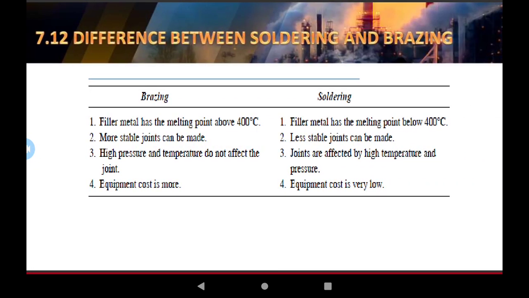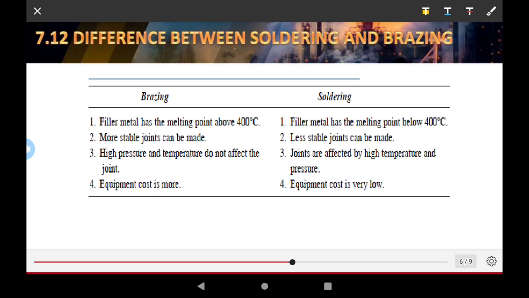Difference between soldering and brazing operation. In the brazing operation, the filler metal has a melting point above 400 degrees Celsius. In the soldering operation, the filler metal has a melting point below 400 degrees Celsius.